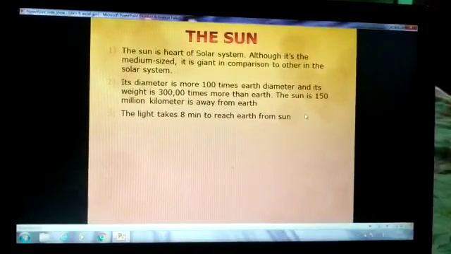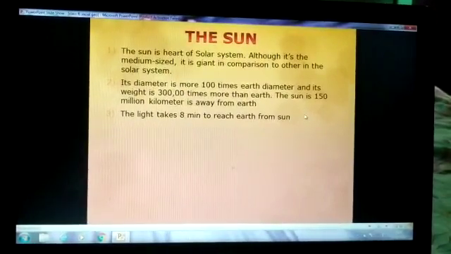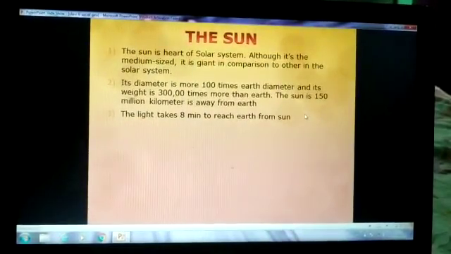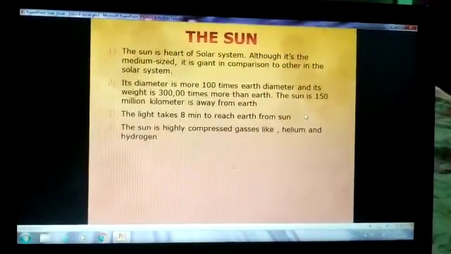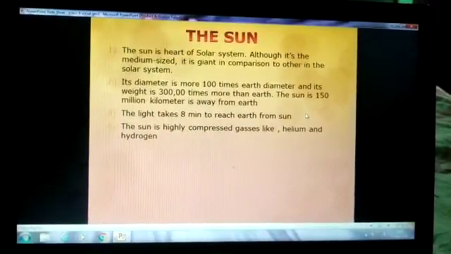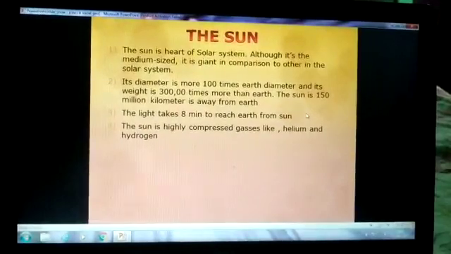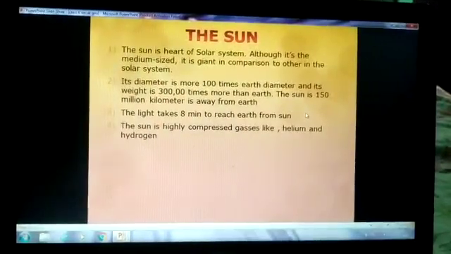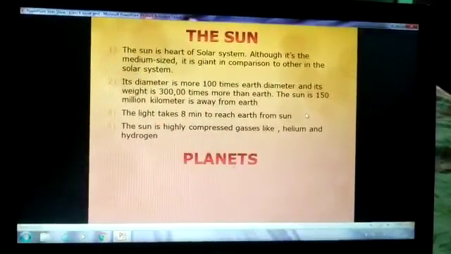The light takes 8 minutes to reach Earth from sun. The speed of light is 3 lakh kilometers per second, even though it takes 8 minutes to reach the Earth. The sun is highly compressed gases like helium and hydrogen. The sun is nothing but the combination of two gases which creates a lot of energy.